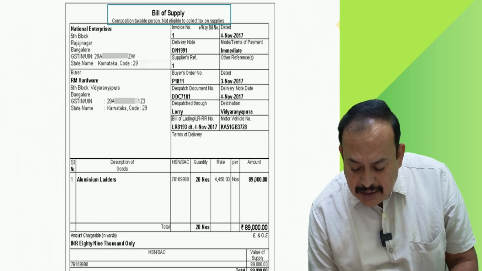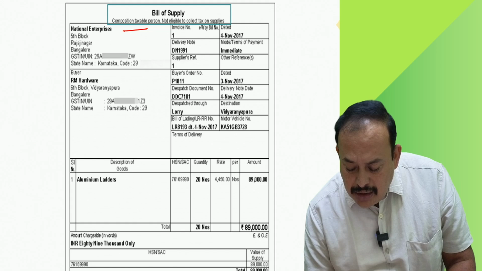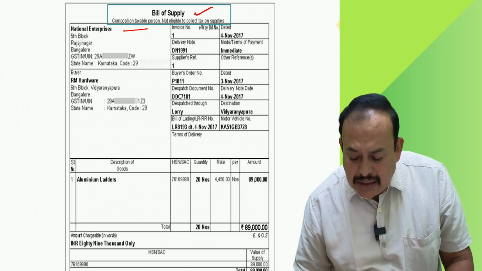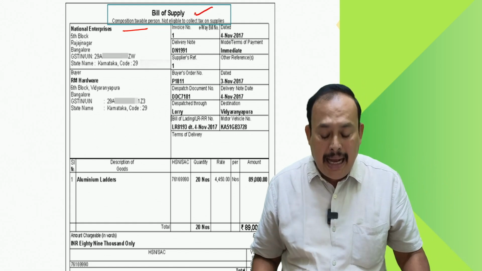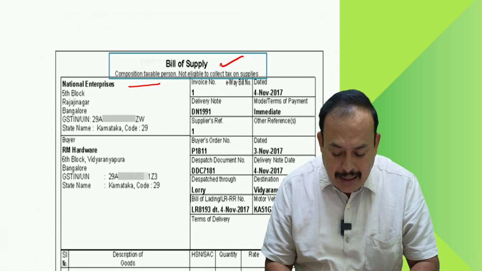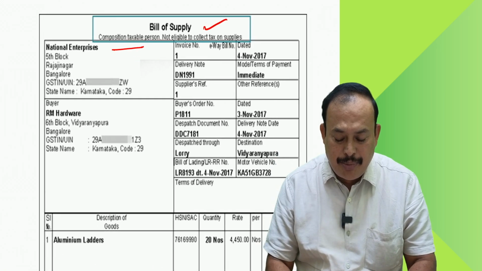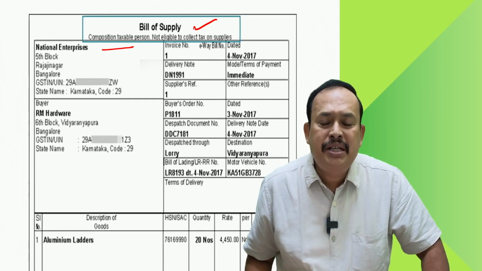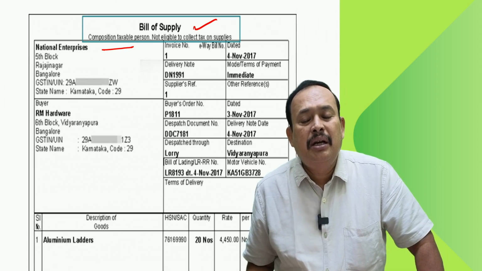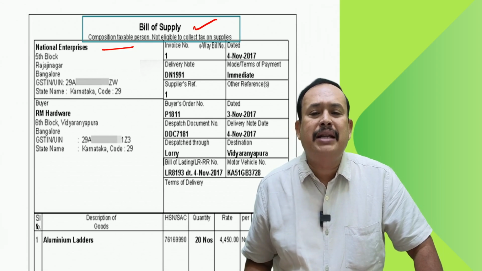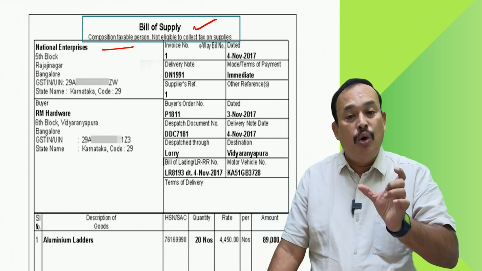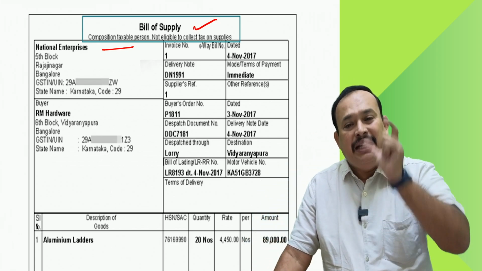Composition taxable person not eligible to collect tax on supplies. Now it's clearly visible: composition taxable person not eligible to collect tax on supplies. That should be mentioned in the invoice.